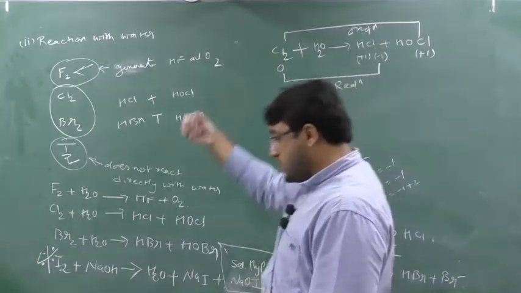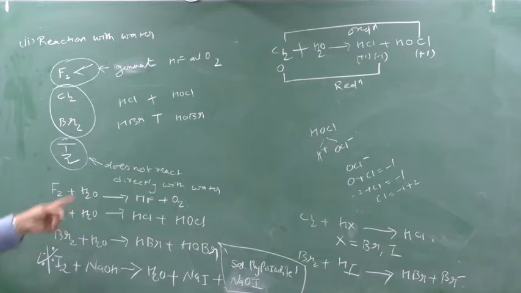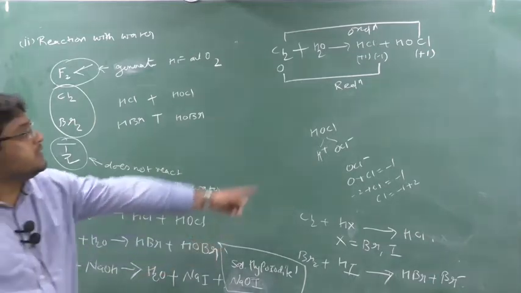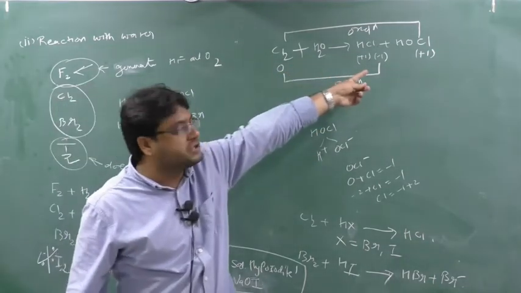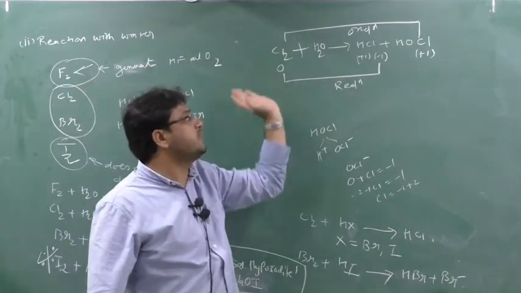So I can say another new point, that fluorine will react with water and it will not form the disproportionation reaction, whereas chlorine and bromine will react with water and show the disproportionation reaction. See, this kind of reaction is known as what? Disproportionation reaction, a single element which is undergoing oxidation as well as reduction.